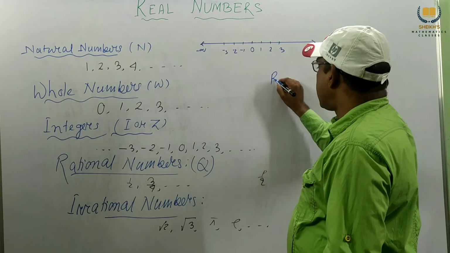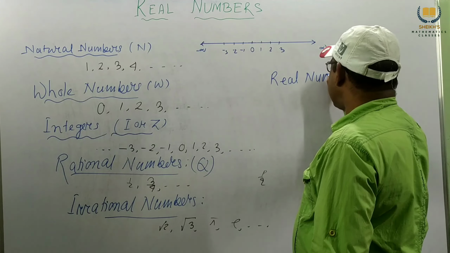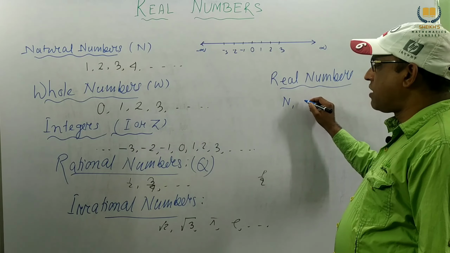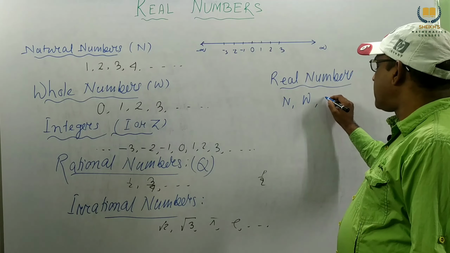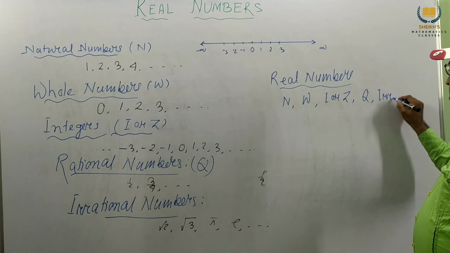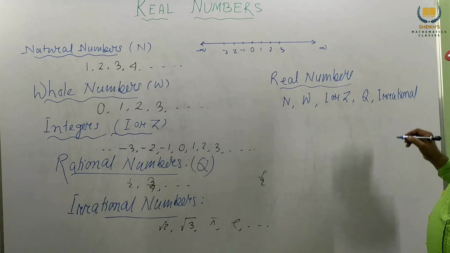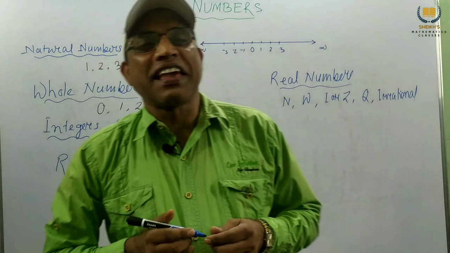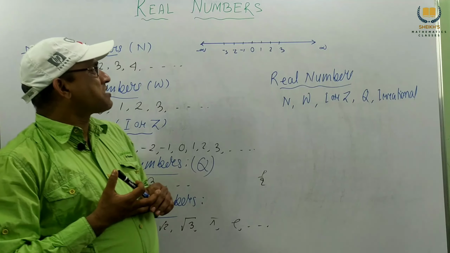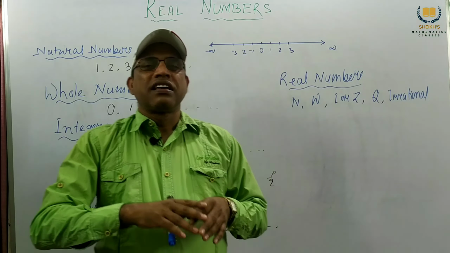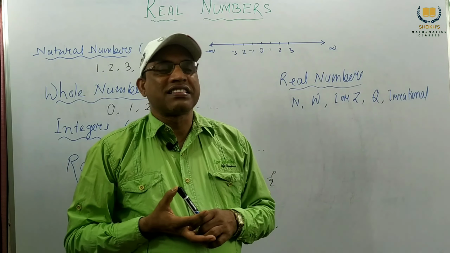So natural numbers, whole numbers, integers, rational numbers, irrational numbers, all of these together we call real numbers. Our main chapter's name is real numbers. These are called real numbers.